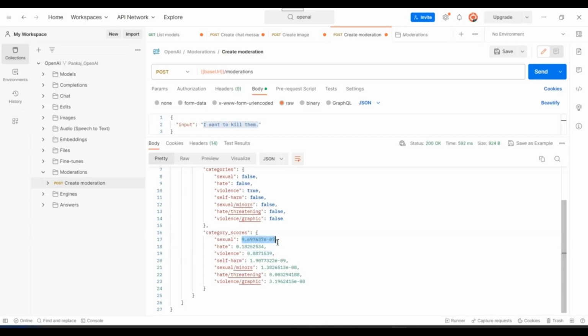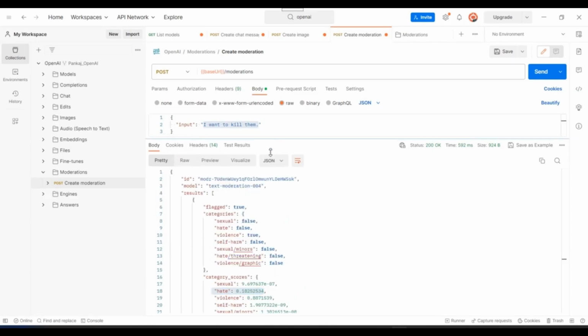For all others, you'd see it's very low values, because you can see it's raised to 7, or it's raised to -7 or something. So this would come out to be a very low value. And hate one is having 0.18 value. So some kind of hate sentiment might be present, but that's a low probability of having it. So that's what these parameters mean here.